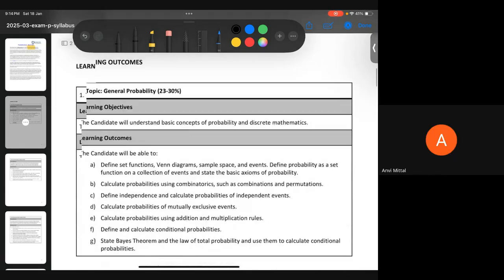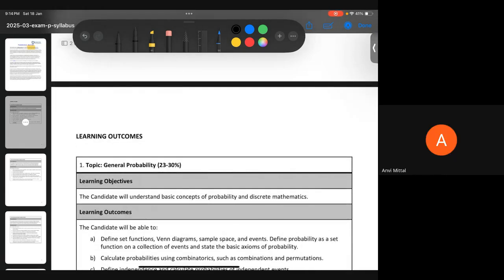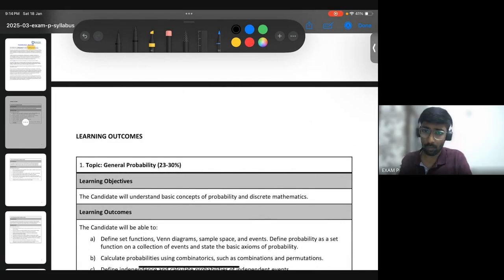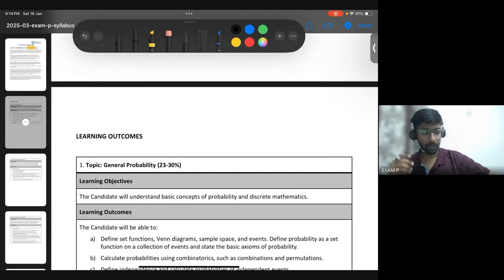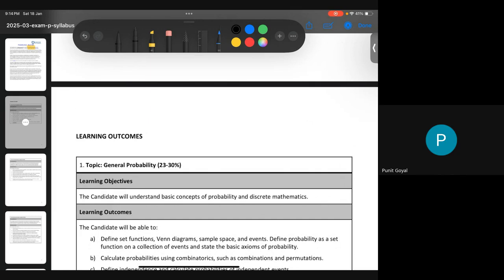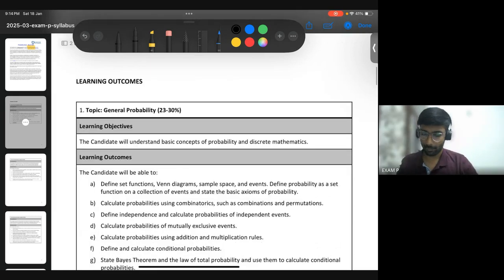So the identity proof could be anything, like the Aadhaar card? No, Aadhaar card doesn't contain your signature. It only contains an address and the photograph. So the Aadhaar card won't suffice. If you have a passport, that's the best, since a passport also has a signature. A driving license is good too. I have both. Yeah, so that should work. Same for Puneet, you also. Okay, great. Then it's not a problem.